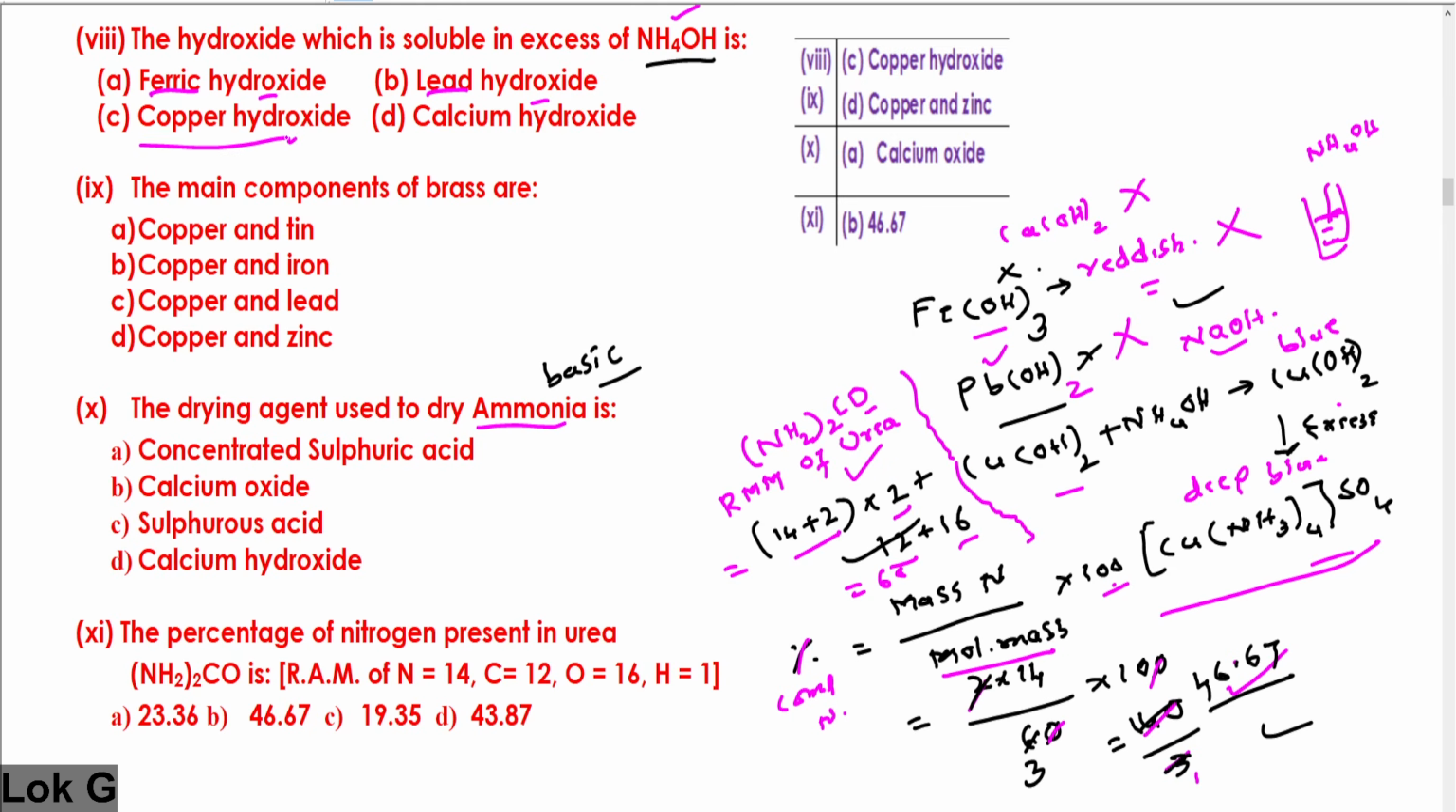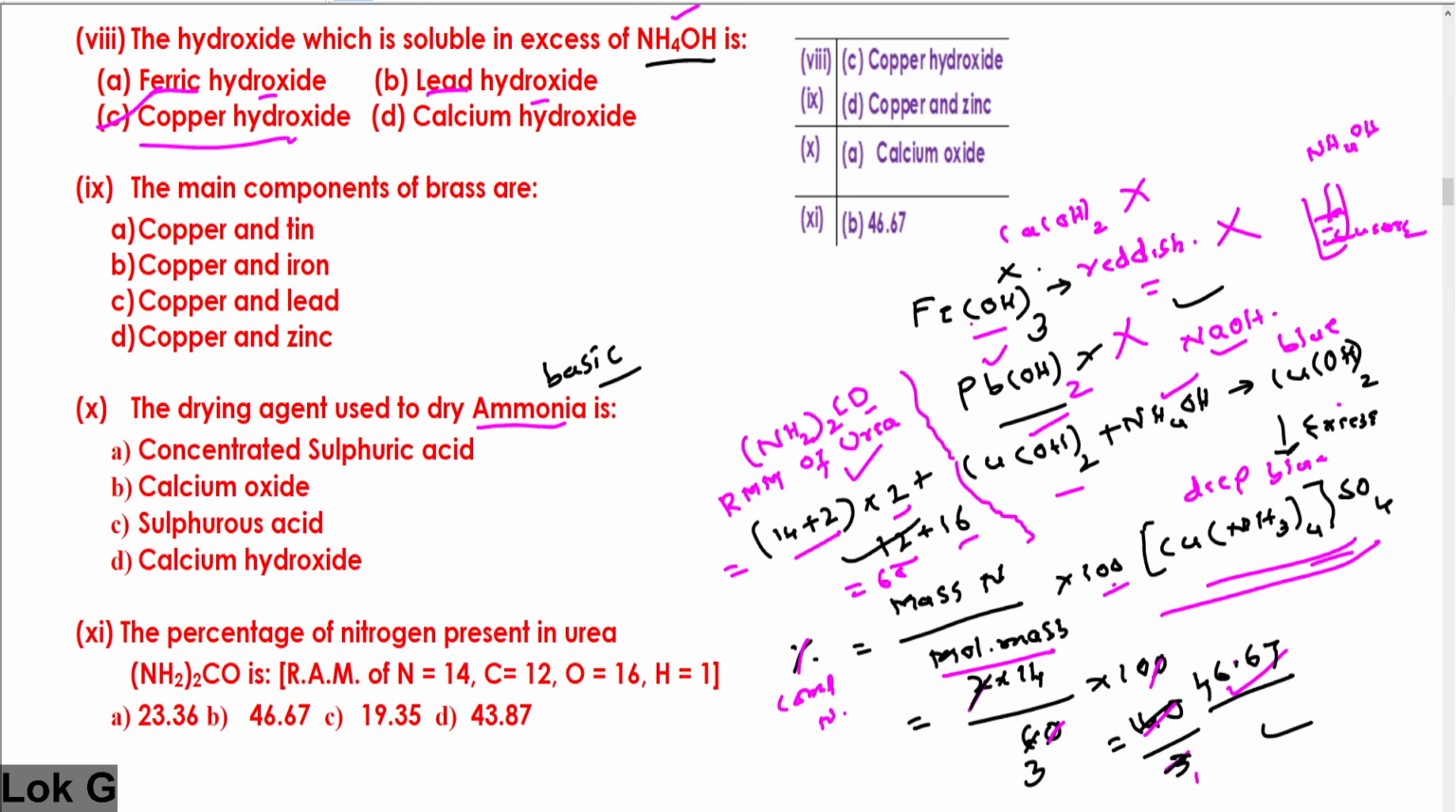And particularly copper hydroxide. When you add 1 or 2 drops of ammonium hydroxide to copper sulfate solution, you will get a blue precipitate of copper hydroxide. If you add excess of ammonium hydroxide, you will get a deep blue colored complex. We discussed that. We have seen it in the laboratory also. That is cuprammonium sulfate or hexammine copper(II) sulfate. Therefore, the correct answer is C.